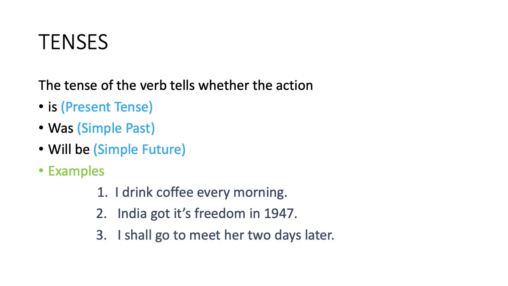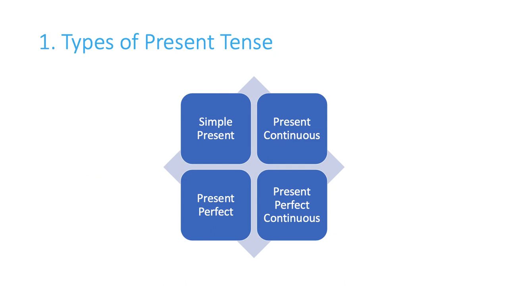I drink coffee every morning. So this is your simple present tense. India got its freedom in 1947. So this is simple past. I shall go to meet her 2 days later. So this is your simple future. So children, today we will be learning in detail present tense. So simple present tense, we have four forms: simple present tense, present continuous, present perfect, and present perfect continuous.